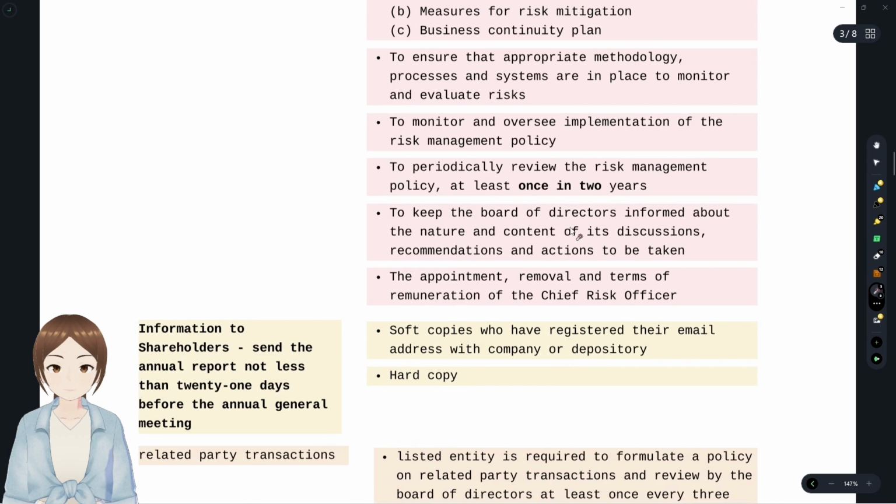Okay, how long do they review? They review the risk management policy at least once in 2 years. At least once in 2 years. To keep the board of directors informed about the nature and content of its discussions, recommendations and actions to be taken.